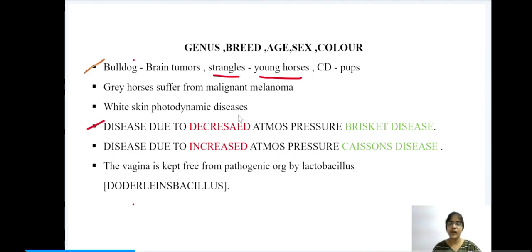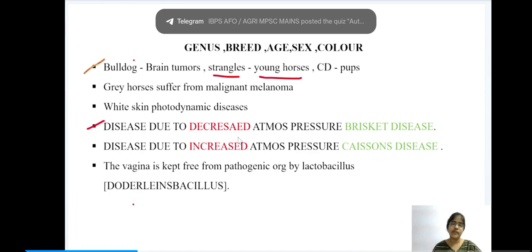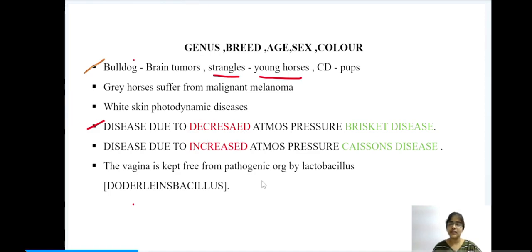As we go along the higher altitudes, there is decreased atmospheric pressure where we see this Brisket disease, and increased atmospheric pressure is seen when we go deeper into the seas. So this Caisson's disease is generally seen in the people who go for diving. Next, the vagina is kept free from pathogenic organisms by lactobacillus, that is Doderlein bacillus species.